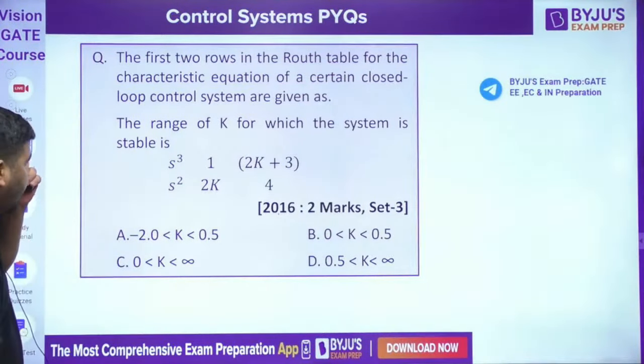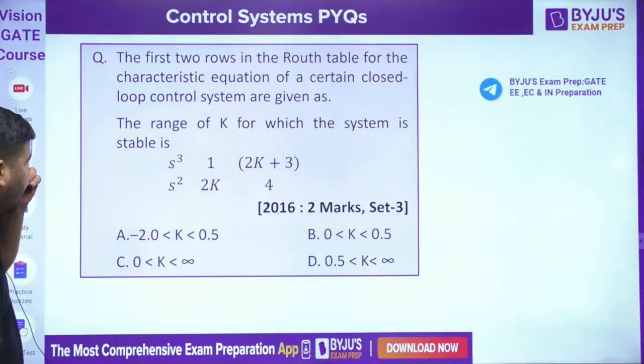So what you can do is factorize it. k plus 2 into k minus half has to be greater than 0. Now from there you can calculate the range. You can apply the wavy curve. This is the half point. This is the minus 2 point. If you take k as greater than half, this is positive. So this is positive when k is less than minus 2 and when k is greater than half.